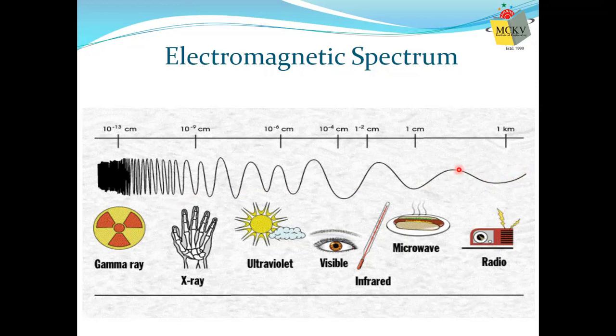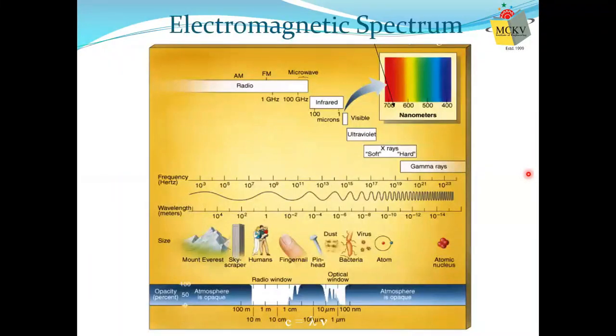That's why the frequency is very small. And that is observed here. You observe when the wavelength is written here in meter, when the wavelength is reducing, then the frequency increases.